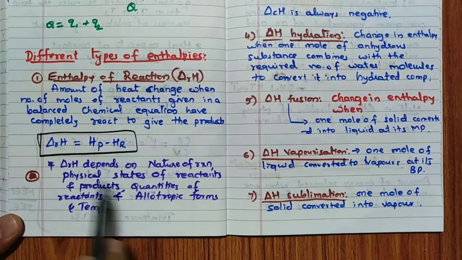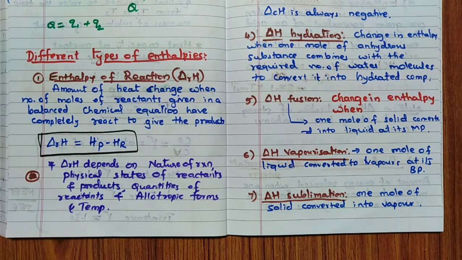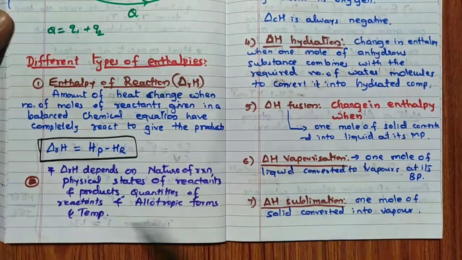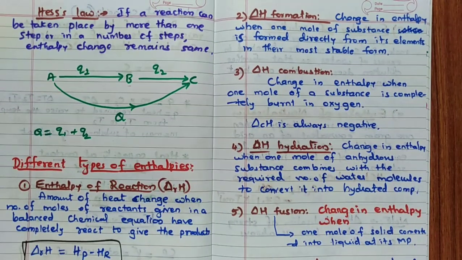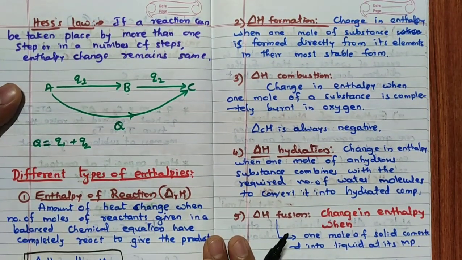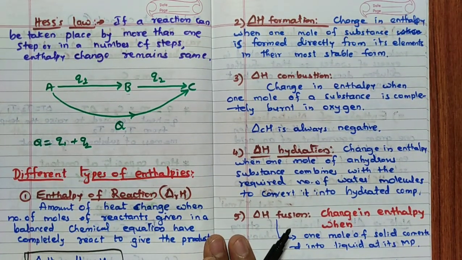Product minus reactant. Now, enthalpy of reaction depends on these factors: the nature of reaction, physical states of the reactant and product, quantities of reactant, allotropic forms and temperature. More information you can read in any reference book, but don't waste your time in perfecting these things, because from thermodynamics very few questions are asked. If you are preparing for NEET, you will get more time, so you can read for that.